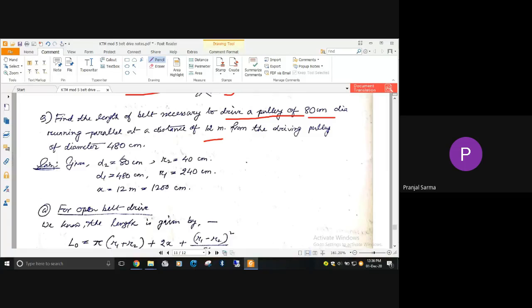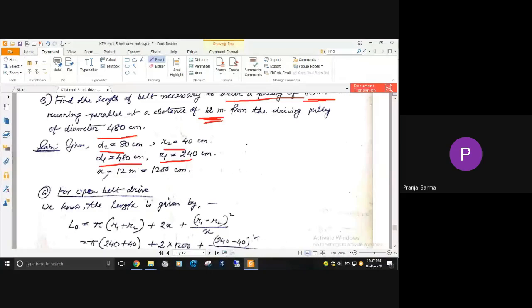So the driving pulley diameter D1 is also given: D1 equals 480 centimeter. Similarly, D2 is 80 centimeter, and the central distance is given as 12 meter. From D1 and D2, we can get the radii, which are half of these. Similarly, the X value, the central distance, is 12 meter.